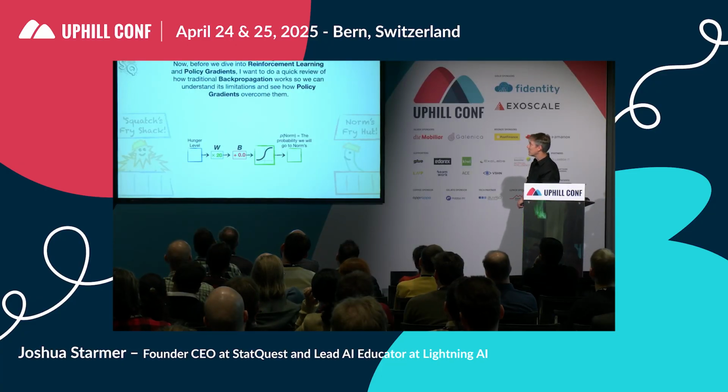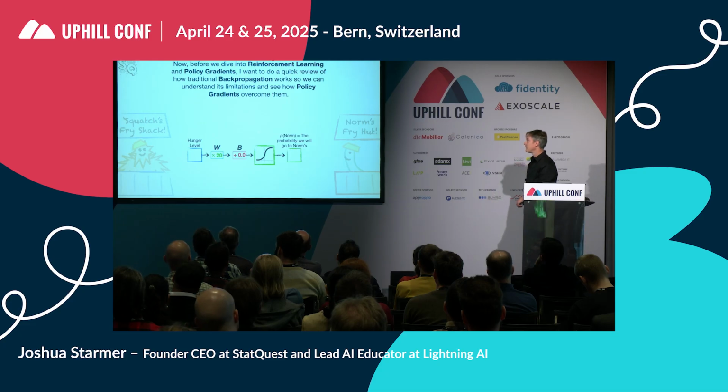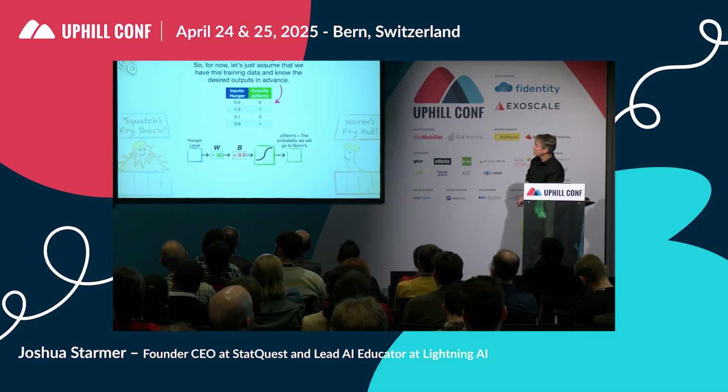Okay, now before we dive into reinforcement learning and policy gradients, I want to do a quick review of traditional backpropagation to see how it works so we can understand its limitations and see how policy gradients overcome them. So for now, let's just assume that we have this training data and we know the desired outputs in advance.